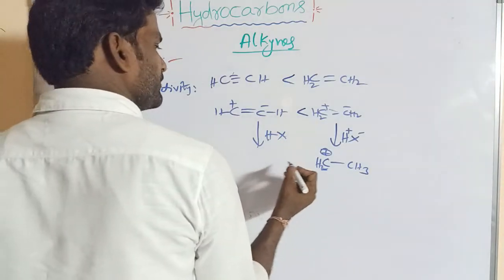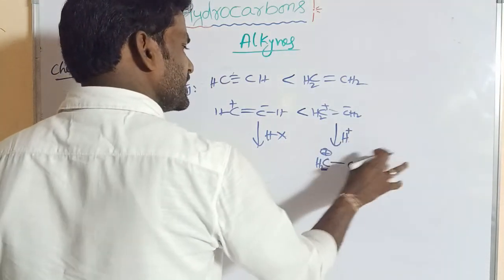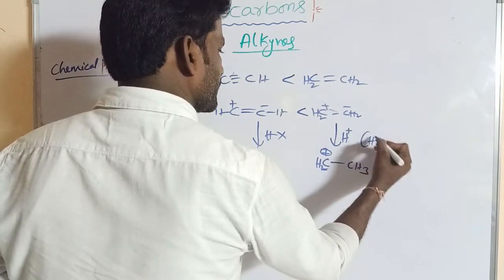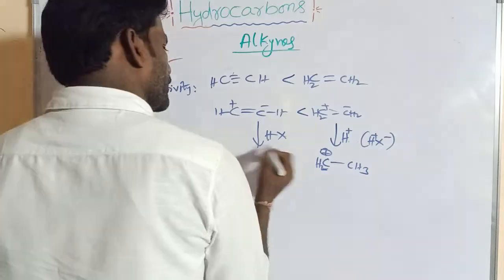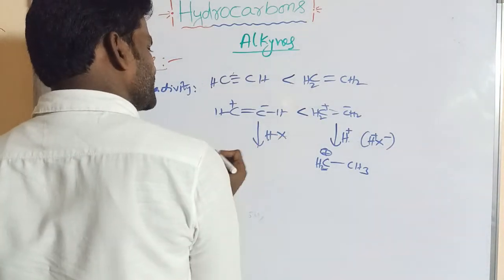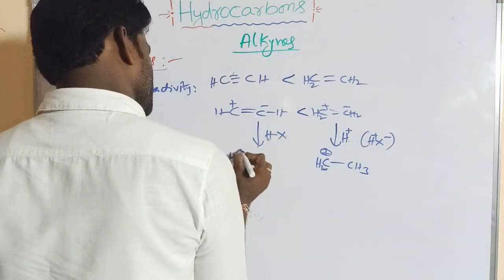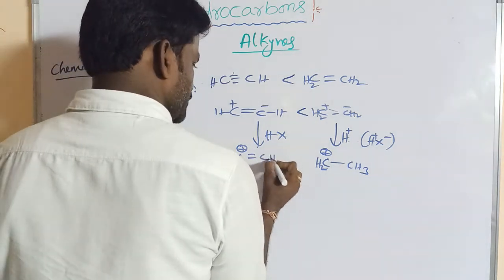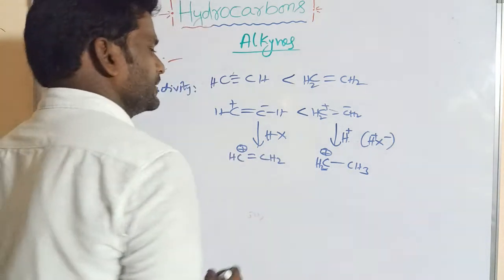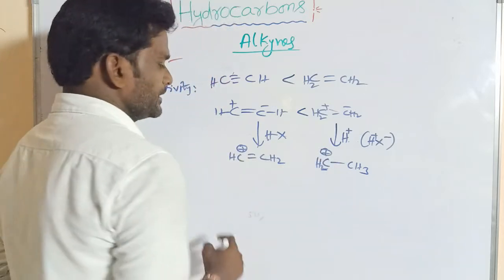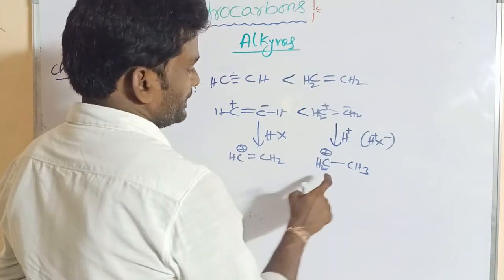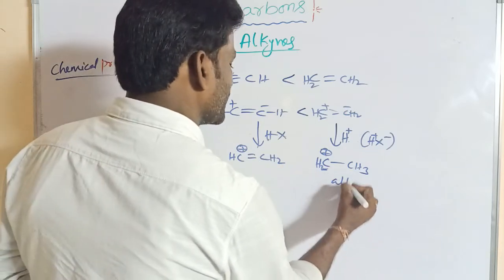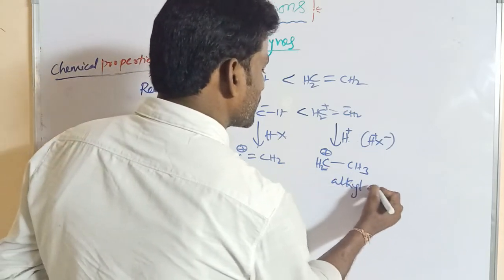First H plus is added. In the next step, here also H plus is added, giving CH plus, CH2.